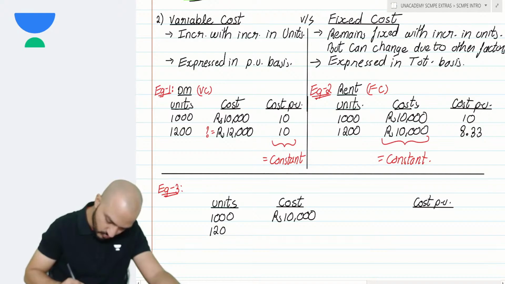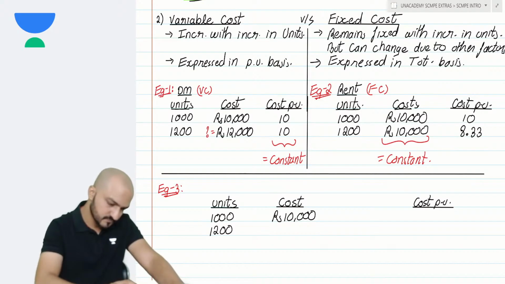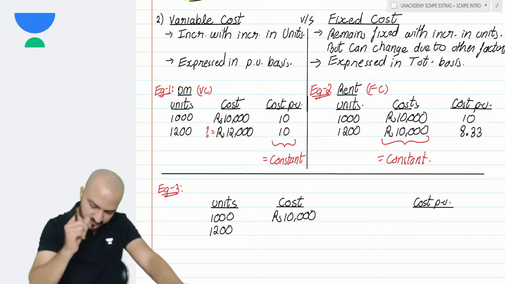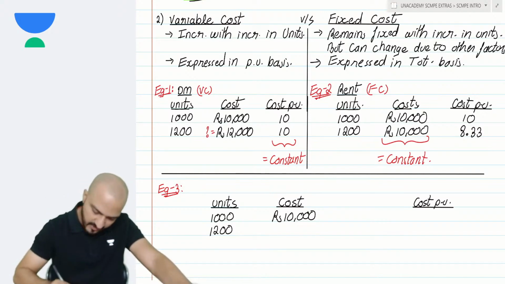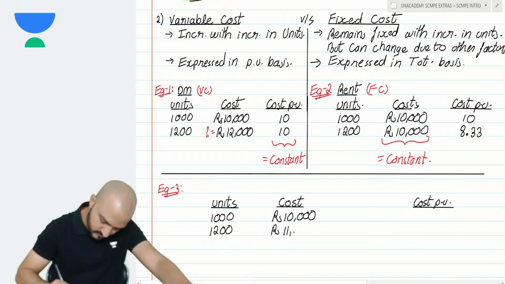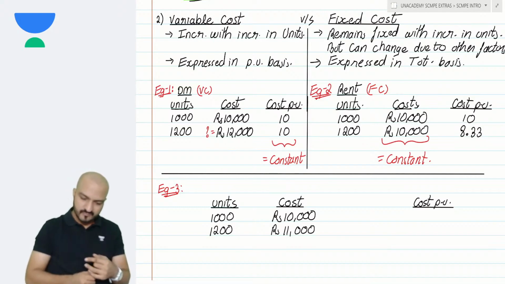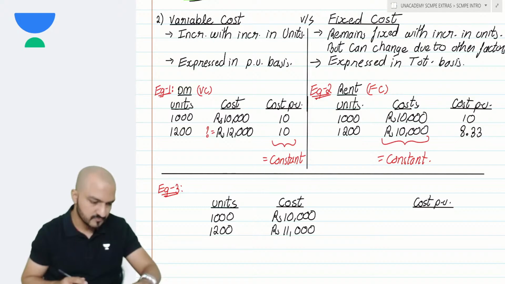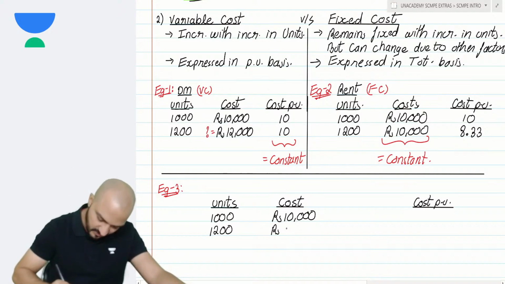But when I produce 1200 units, let's say what if I say that my cost is 10,600?